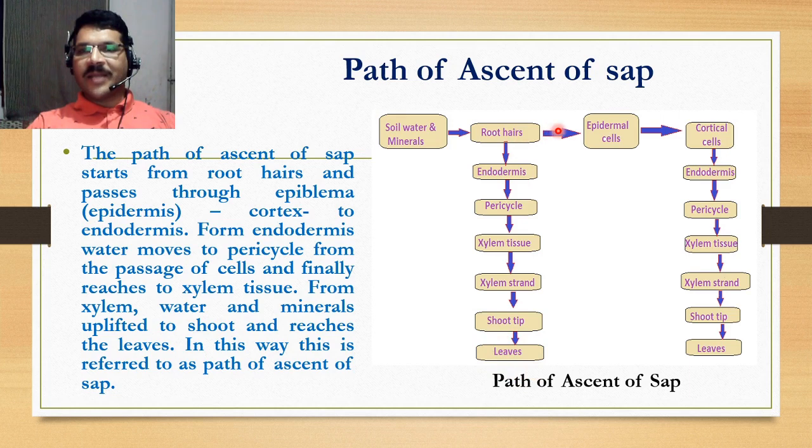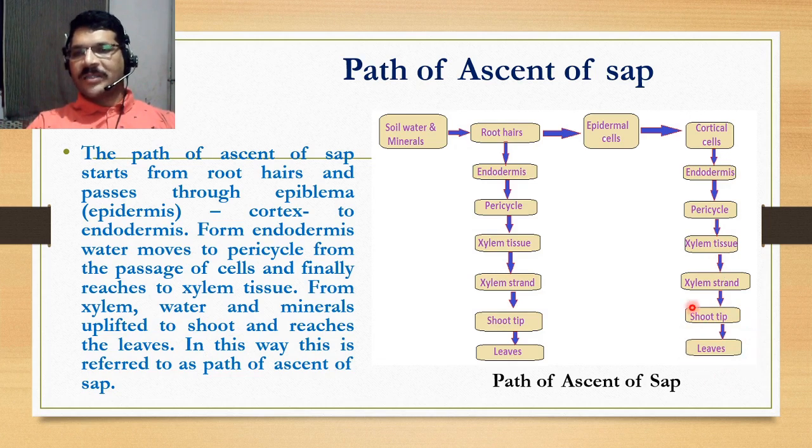In the other path, root hairs provide water to epidermal cells, then epidermal cells provide water to cortical cells, and cortical cells give water to the endodermis, then the endodermis to the pericycle, then it travels to the xylem tissue, then the xylem strand, then the shoot tip, and finally the leaves.